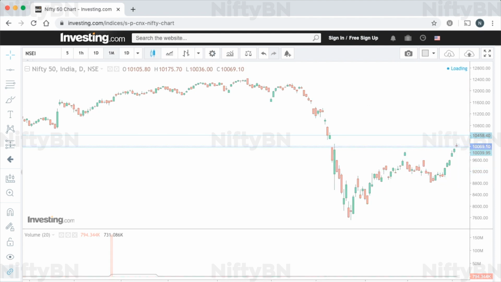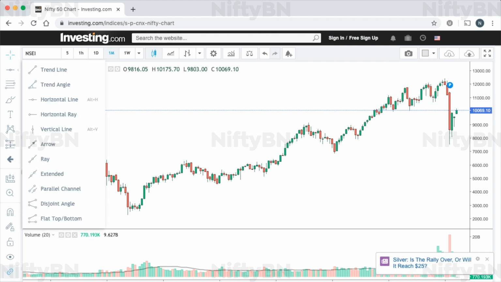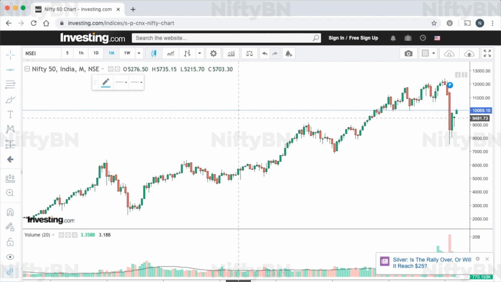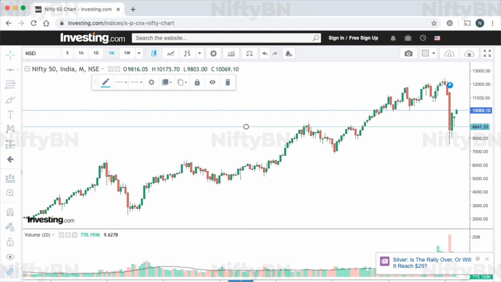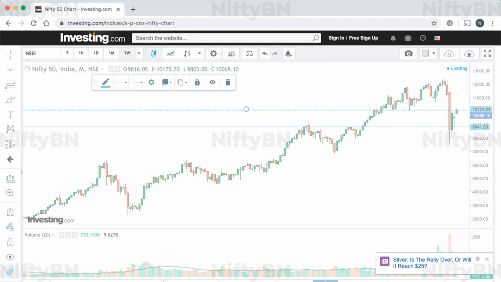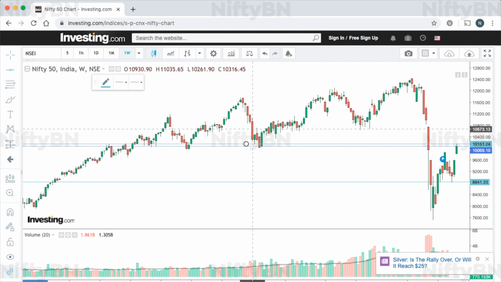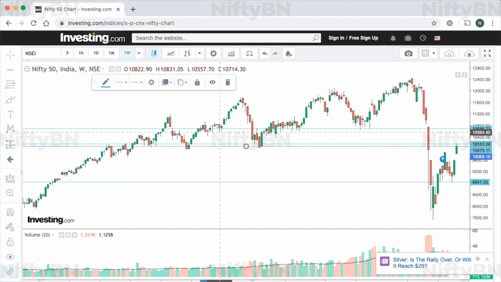Now let's go to the monthly timeline and identify the support and resistance zones. We can see that we are right at the resistance zone and the support zone is at the 8800-8900 levels. Now let's go to the weekly timeline. We can see that we are right at the resistance zone and the next resistance zone is at the 10,600-10,700 levels.